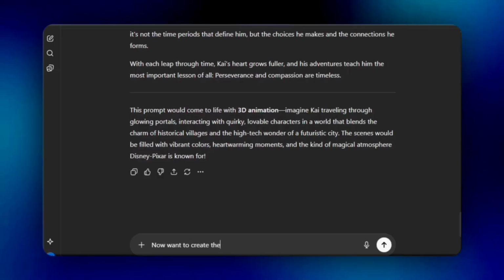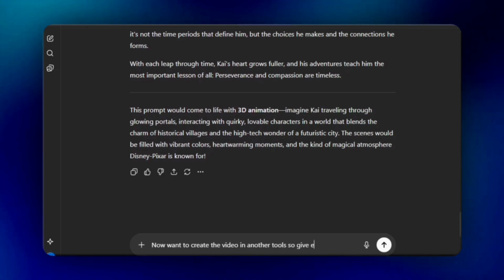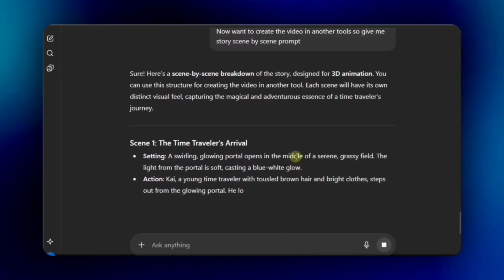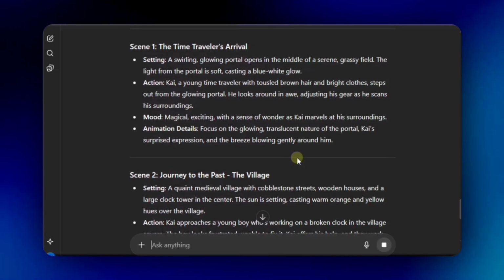Everything looks perfect and accurate. Now let me show you the next method. If you want to create longer videos with consistent characters, for that, go back to ChatGPT and give it this prompt. Now I want to create videos in another model, so give the prompt according to scene by scene. Then click Next, and wait for a few seconds. ChatGPT will write complete scene-by-scene script prompts for you.